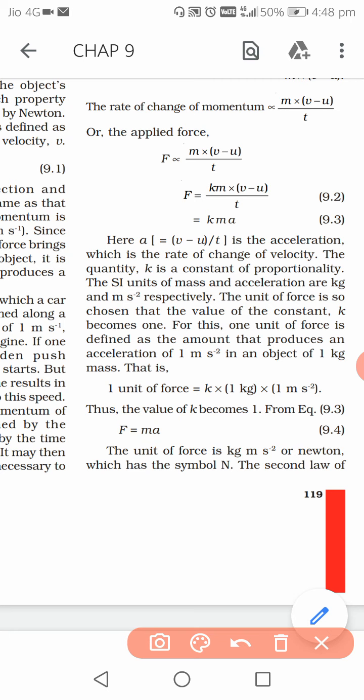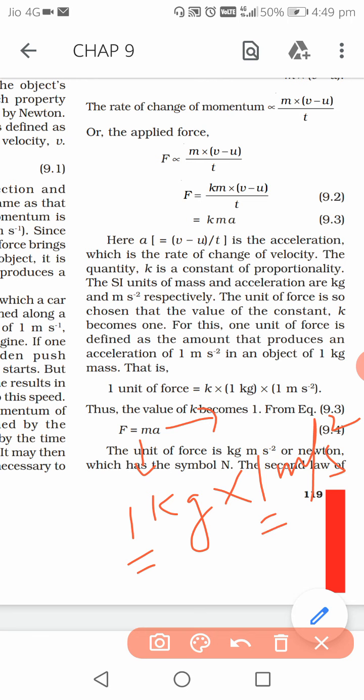Suppose the mass of this object is 1 kg, and the acceleration of the object is 1 meter per second square. Then what is the force? Because force means mass into acceleration. So mass is 1, acceleration is 1. If you do the multiplication, how much are we going to get? 1 only. So the force is 1 Newton. So in reverse, we can say that 1 Newton is the force.